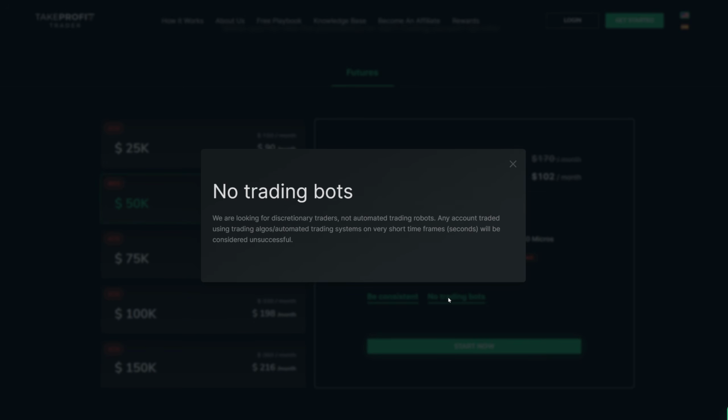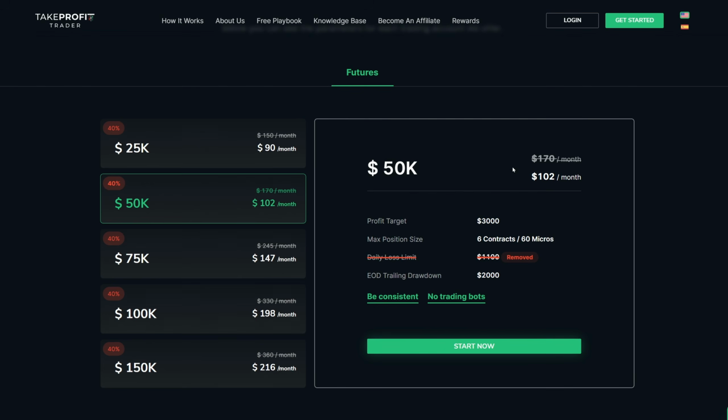Now, this could be one of the areas where traders are seeing, hey, there is a micro scalping rule. However, I'm going to share with you guys here in a little bit that this is not the rule that I actually found in the hidden rules. But this could be something that could be construed as micro scalping. Now, keep in mind, it says automated trading systems on very short time frames. It doesn't say anything about manual execution of trades lasting seconds. And I have been paid out with Take Profit Trader, where some of my trades have been 1 second, some are 5 minutes, 10 minutes. We never know how long it's going to take for a trade to either hit our stop loss or our take profit.